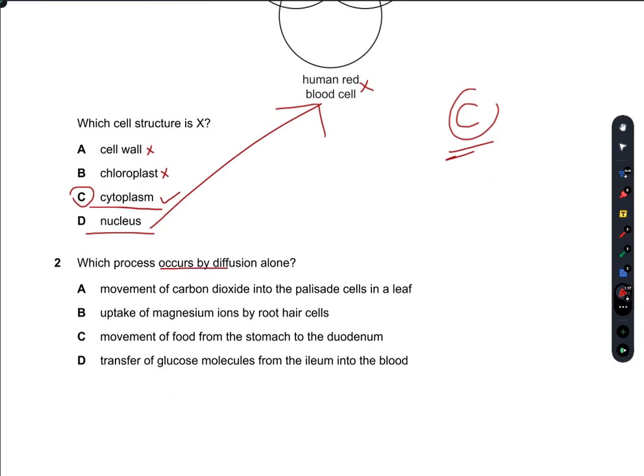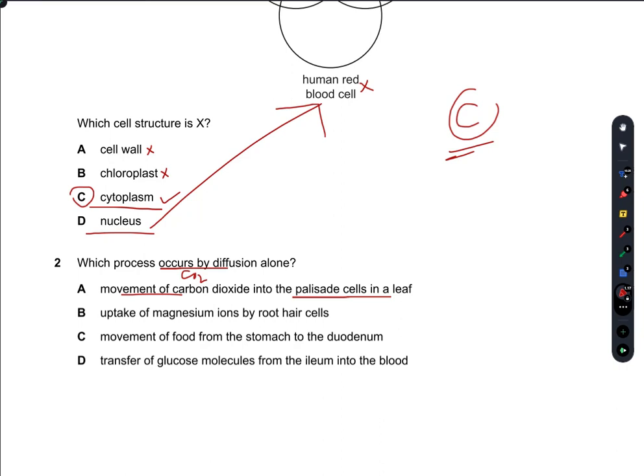Which process occurs by diffusion alone? The movement of CO2 into the leaf palisade cells. And when does the carbon dioxide move? When the leaf cell is carrying out photosynthesis.